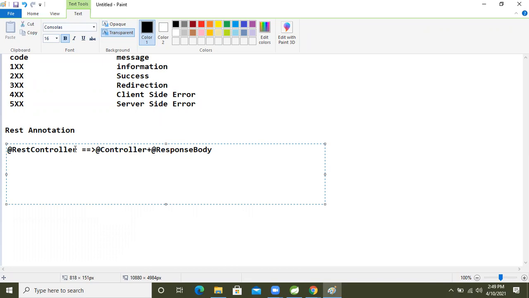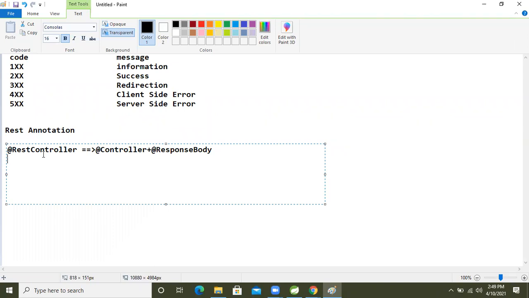Whenever we are writing a REST controller, we don't need to write this annotation. It will be auto applied in our class, because these are the super annotations of this REST controller annotation, guys.